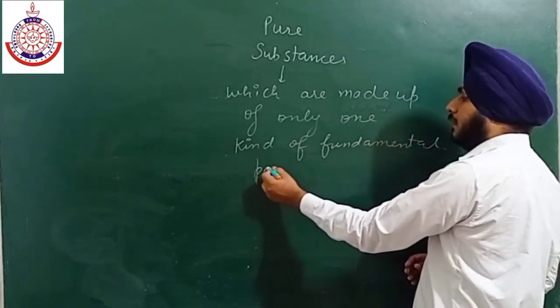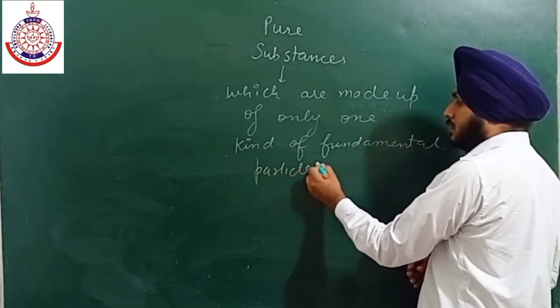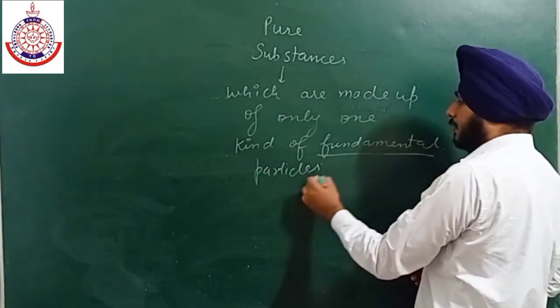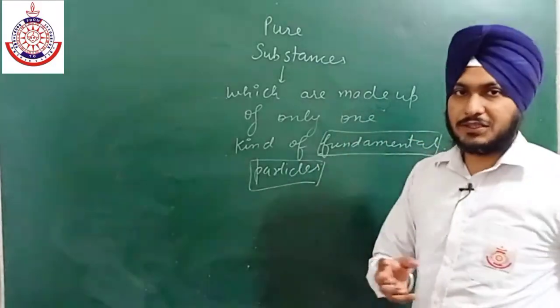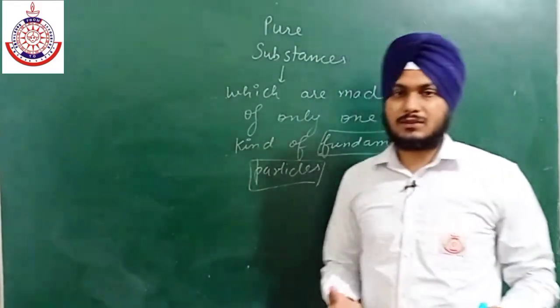Now what are fundamental particles? So the question arises: what are fundamental particles? They are the basic unit of any substance.